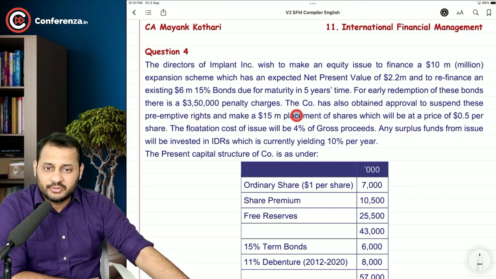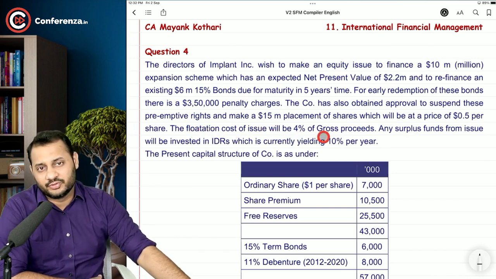That means this is how much we are going to issue, $15 million, out of which $10 million will be used in this expansion scheme, and like $6 million, 350.35 million will be used as a penalty. So you can consider that 10 plus 6, 16 is there, plus penalty charges are also there. We'll see to that. The flotation cost of issue will be 4% of the gross proceeds.